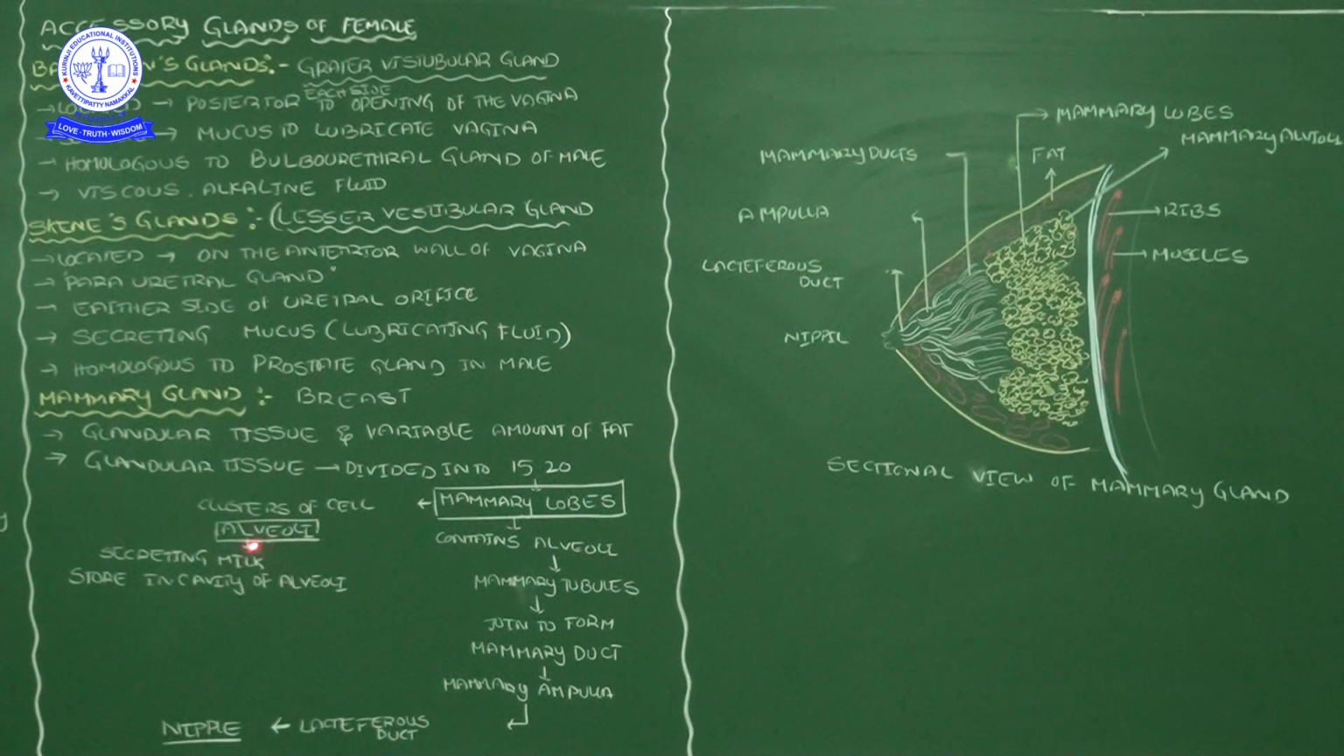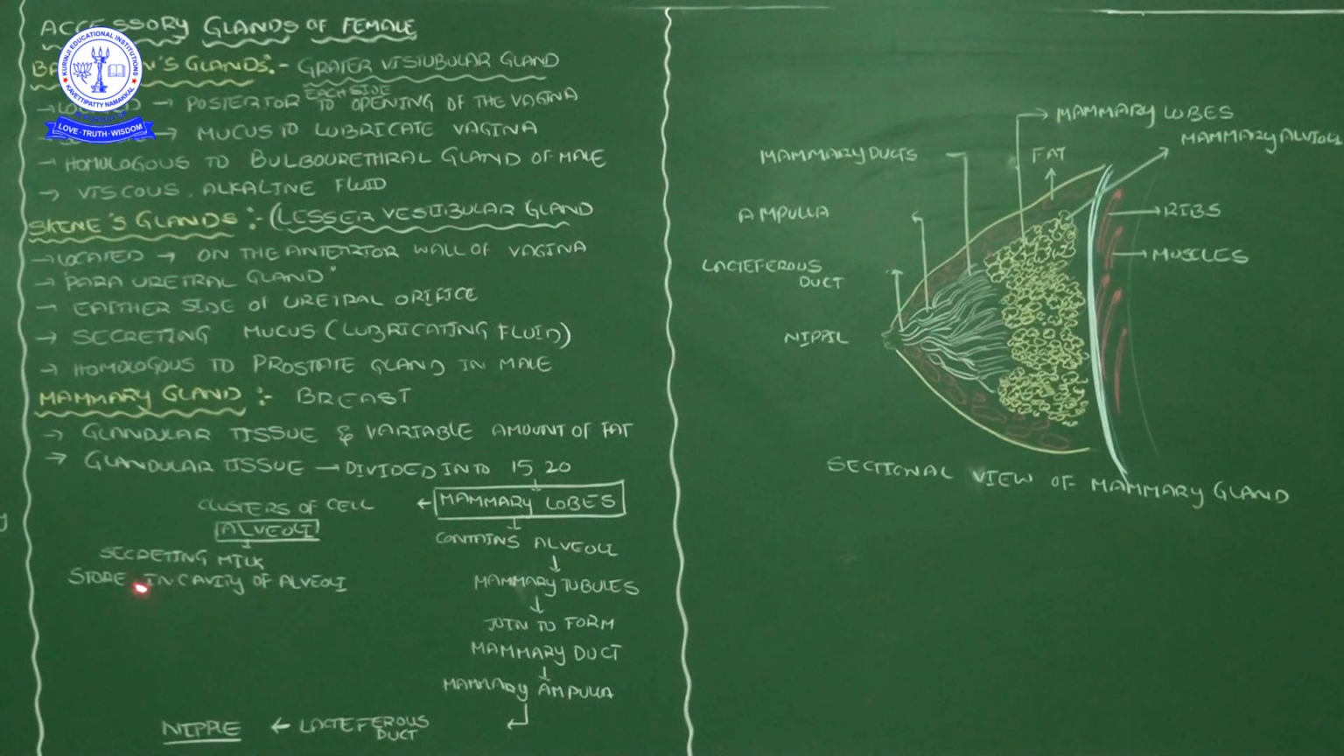Okay, in the breast the alveoli are of a secreting nature. A cluster of cells is there, and that cluster of cells we call an alveolus. These alveoli secrete milk, and the secreted milk is stored inside the alveoli. Inside the alveoli there is a lumen, an empty space, and in that lumen the milk will be stored.